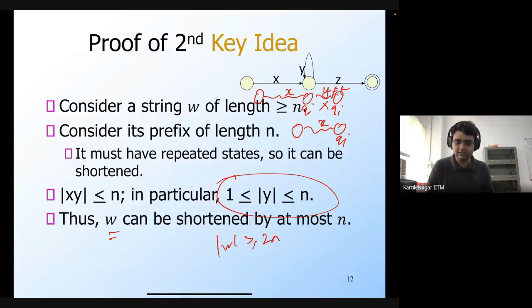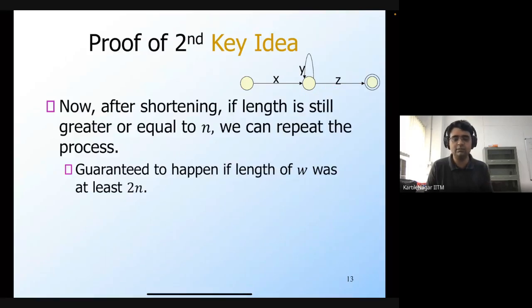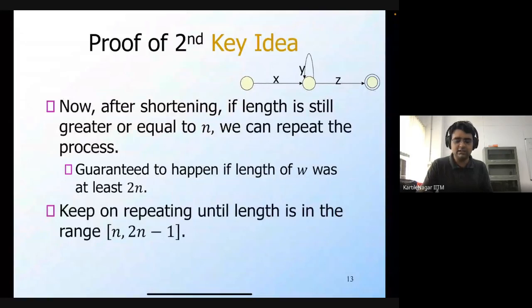Which means that ultimately we will end up with a string whose length is between n and 2n minus 1, or rather whose length is less than or equal to 2n minus 1. So after shortening, if the length is still greater than or equal to n, then we repeat the process, and this is guaranteed to happen if the length of the original string was at least 2n. So we keep on doing this until the length is in the range n to 2n minus 1.